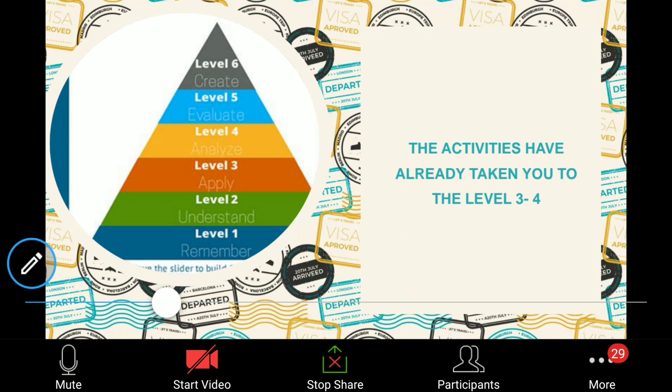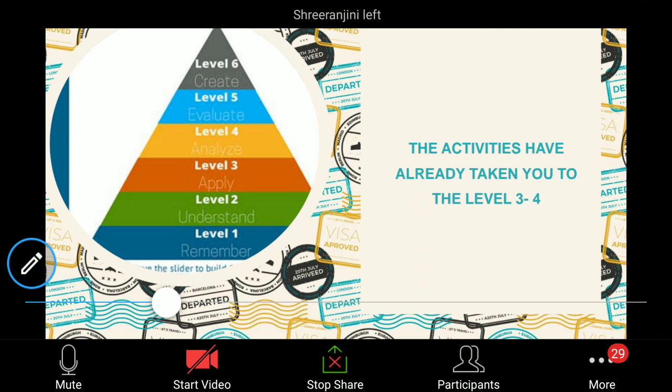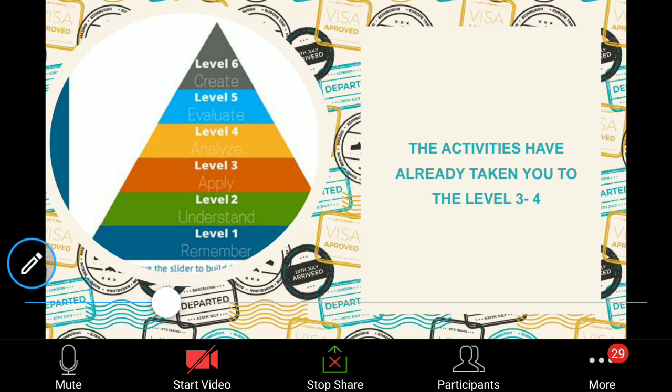First, I just gave you the question. The first activity was very simple. Then it was a little complex, and then you had to analyze the situation. You have to recall and apply the correct knowledge to answer the question and get the right answer. So you went from the remembering stage to understanding, then to the apply level, and it also helped you to analyze. So these activities have already taken you to levels 3 and 4.